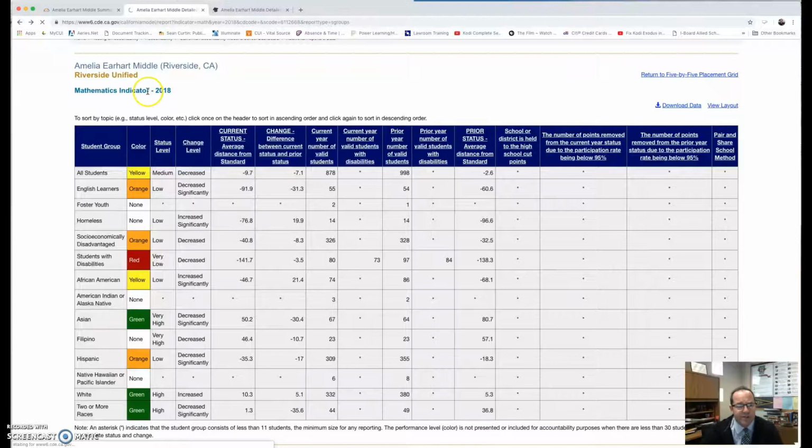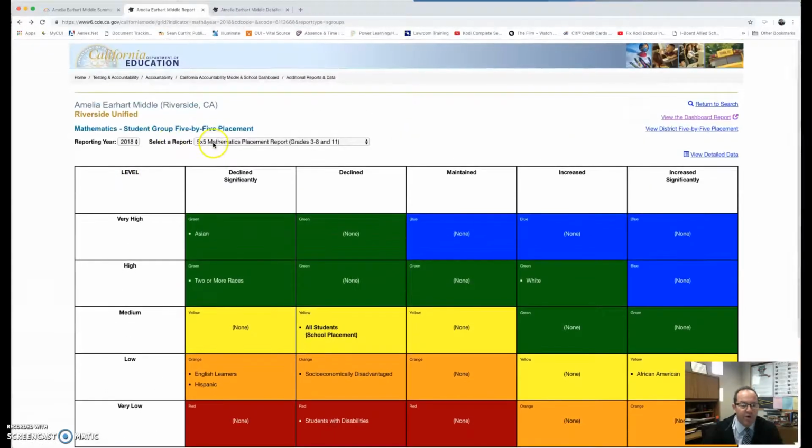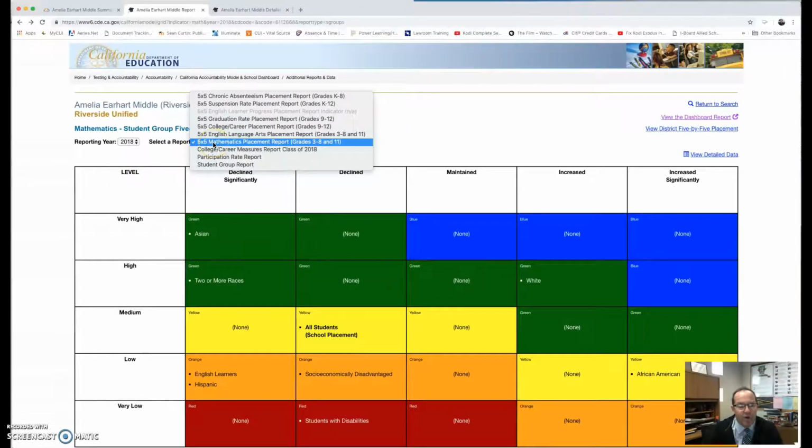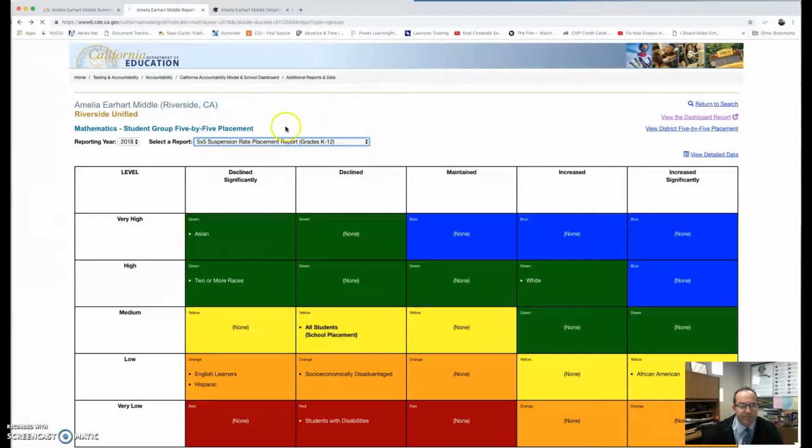I'll go ahead and move back to the last indicator that I want to go into, which is the suspension indicator. So again, you're at the 5x5, and we're going to go ahead and look at suspension rate. And you'll see some gains here.